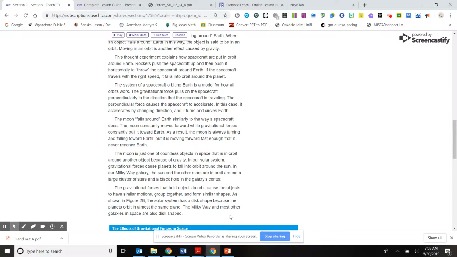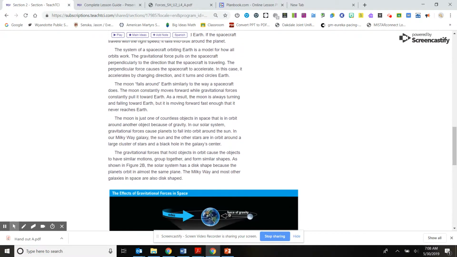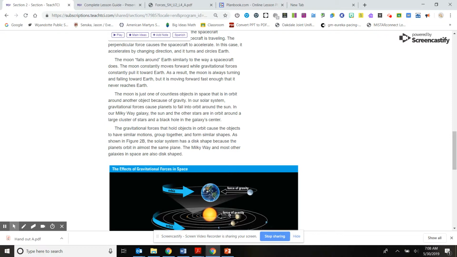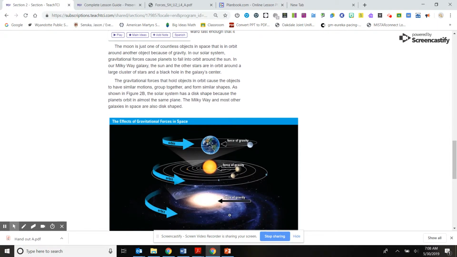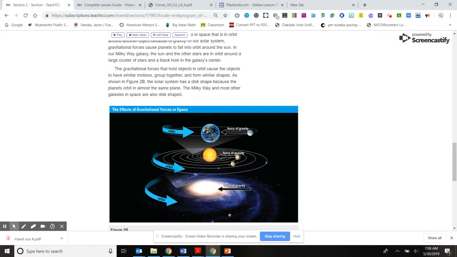In our Milky Way galaxy, the Sun and other stars are in orbit around a large cluster of stars and a black hole in the galaxy's center. The gravitational forces that hold objects in orbit cause the objects to have similar motions, group together and form similar shapes. As shown in Figure 2b, the solar system has a dish shape because the planets orbit in almost the same plane.